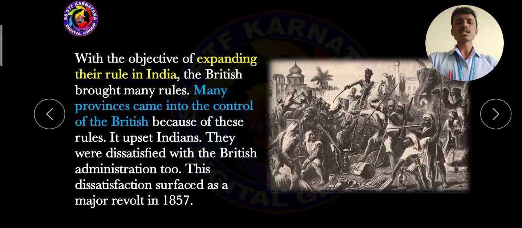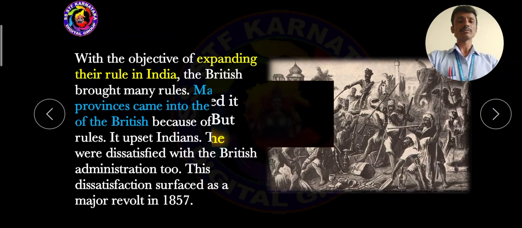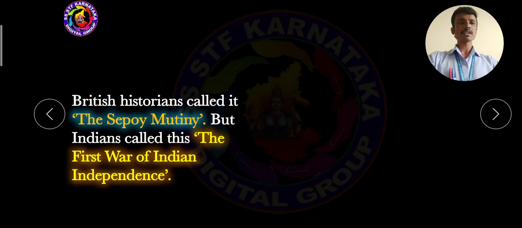So this dissatisfaction spread throughout the Indian country. This led to the major revolt in the year 1857. That is what we should consider as the first war of Indian independence. But Britishers did not accept this. So for this reason British historians called it the Sepoy Mutiny.